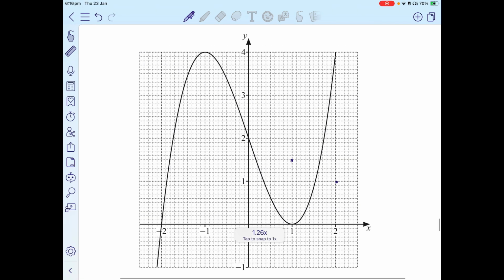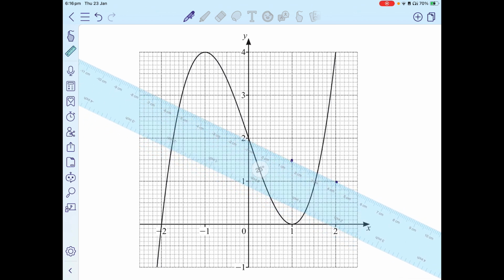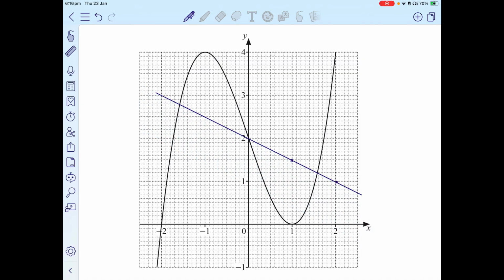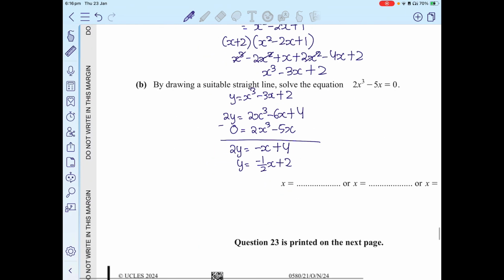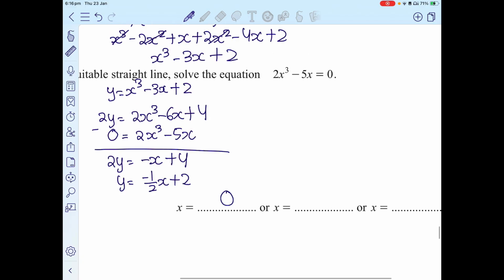Alright, so simply what I do is I take my ruler and I draw this line as accurately as possible. Then I find the points of intersection. Definitely you can guess on the original equation that 2x cubed minus 5x is 0. If x is 0, 2x cubed will be 0 and 5x is 0. So x has to be 0 for one.